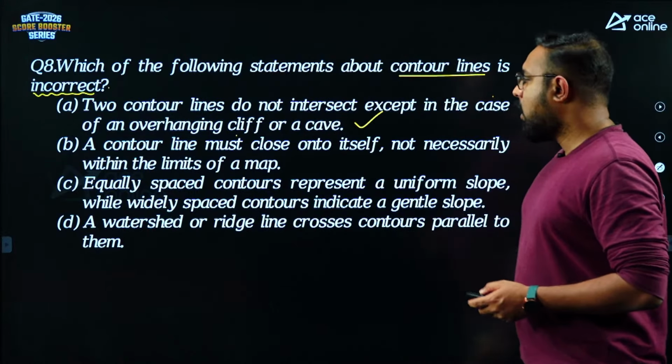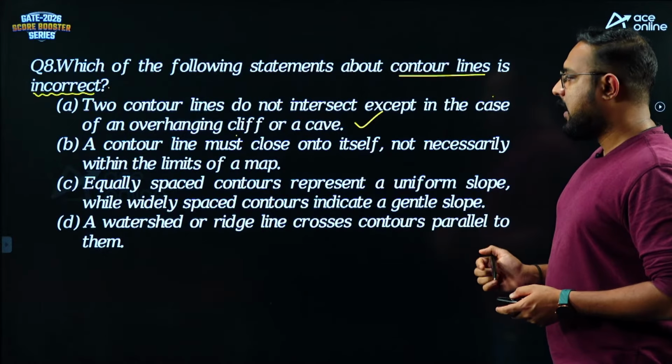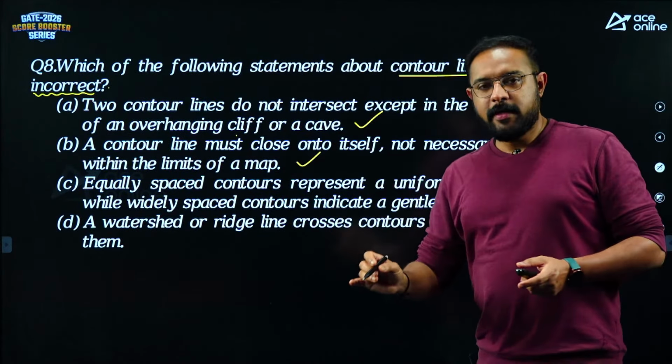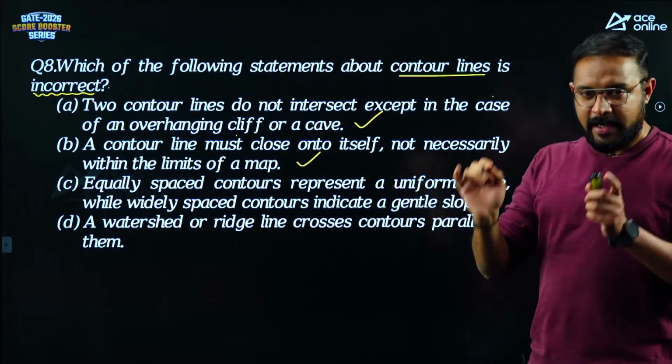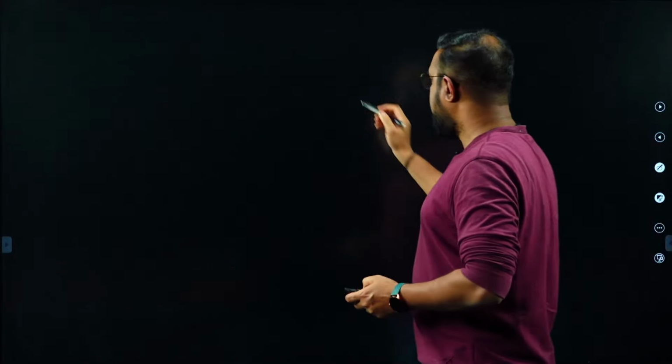Contour line must close onto itself, not necessarily within the limits of the map. That is also correct. A 100-meter contour line should start from one point and come back to that particular starting point. It has to, but not necessarily within the scale of the map.